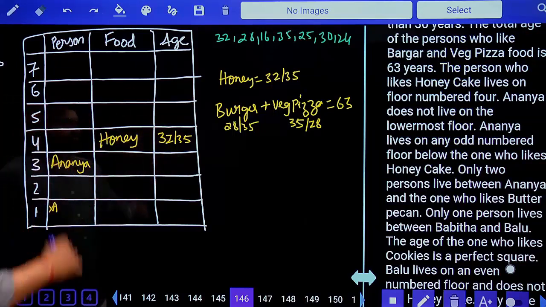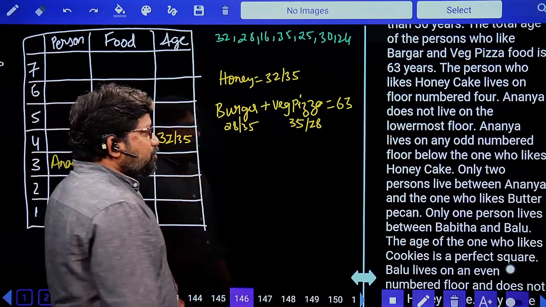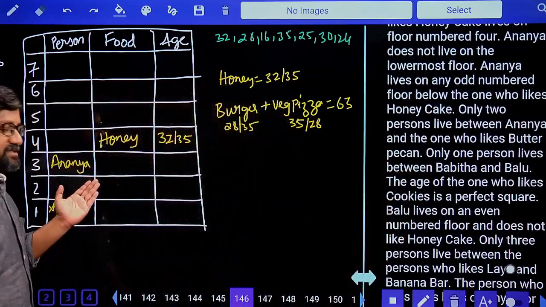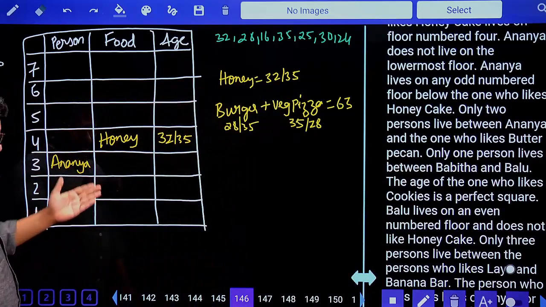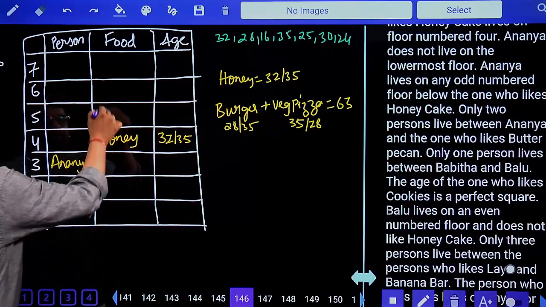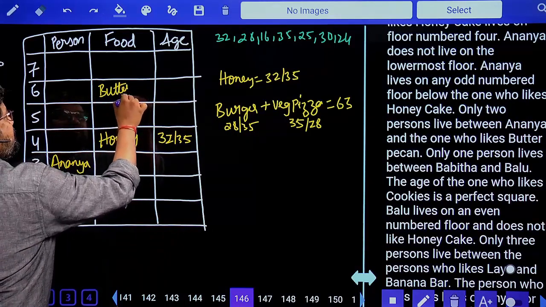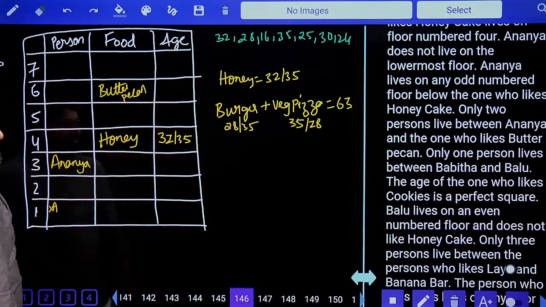Next, only two persons live between Ananya and the one who likes butter pecan. Two persons between Ananya and the one who likes butter pecan. Below Ananya, no possibility. It should be above, with a gap of 1, 2. This is butter pecan. Done. Butter pecan is fixed.